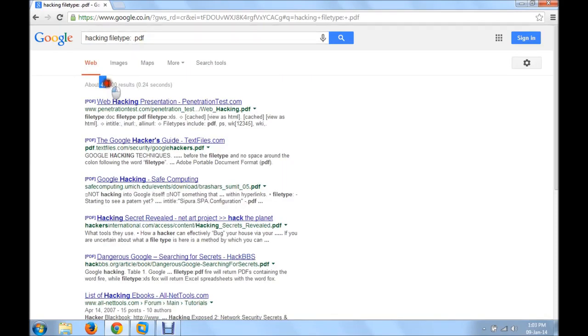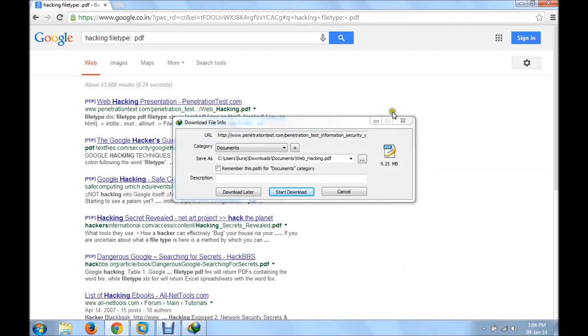Now you can see this is the result. This is not even 1% of the results we got before. So this Google Dork performs a drastic filtration. What this Google Dork does is search for files with the extension .pdf on the internet. So we are getting this many results, and the most important thing about the results is that these are direct downloadable links. When you click on a result, it will show you the download pop-up, asking whether you want to download it or not.